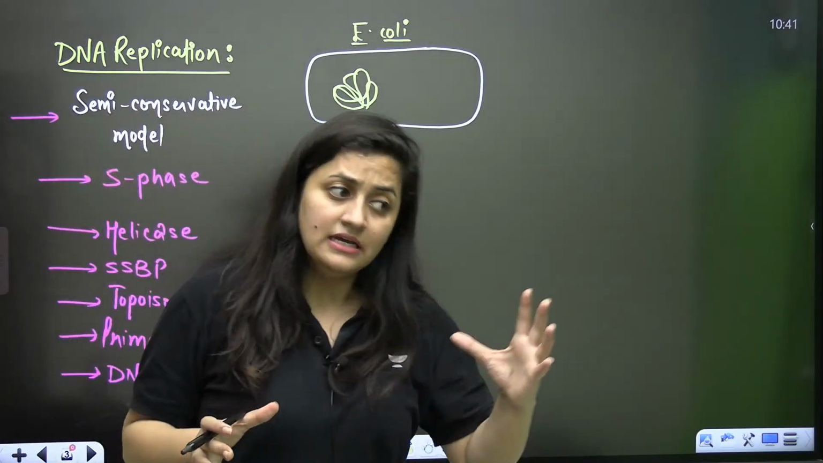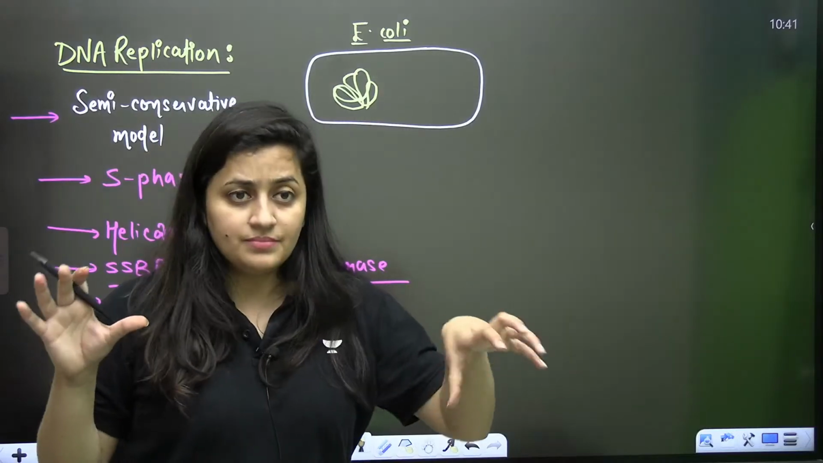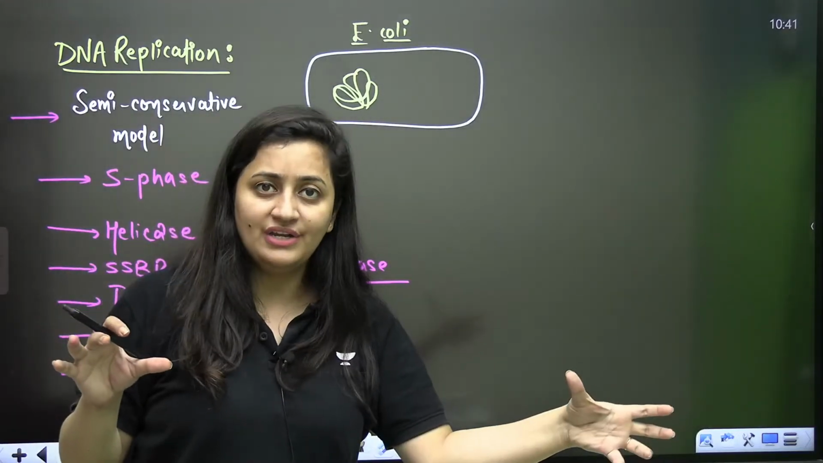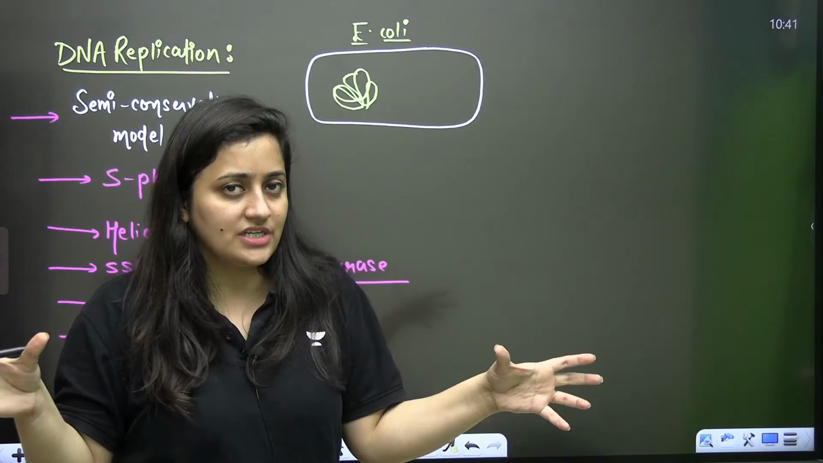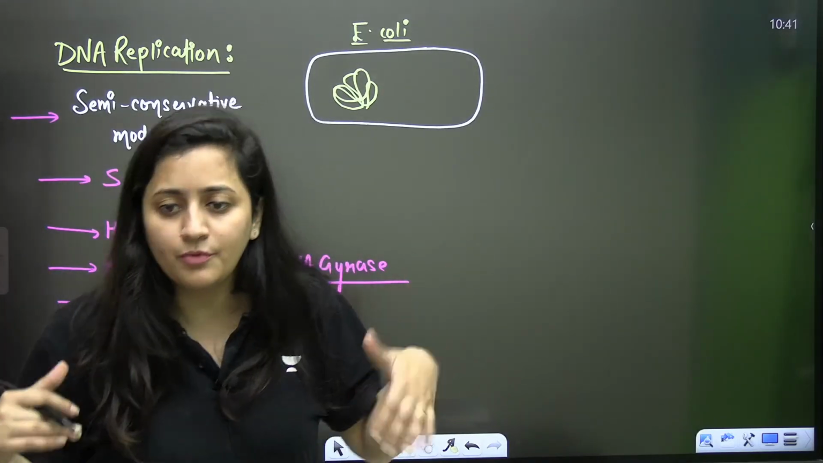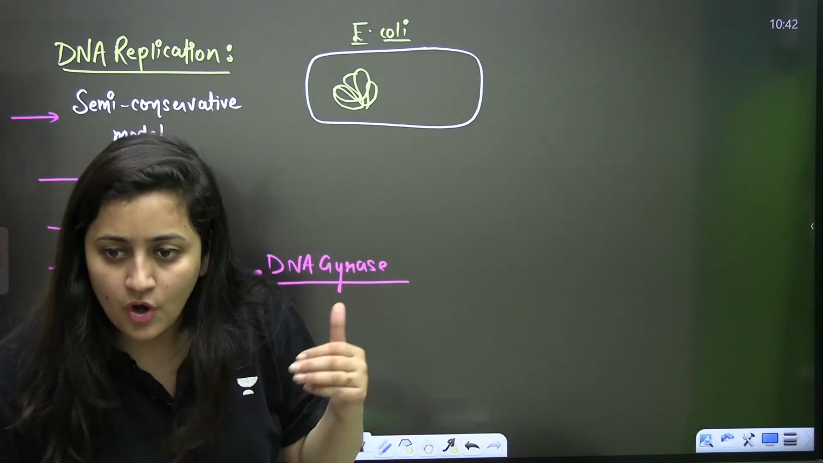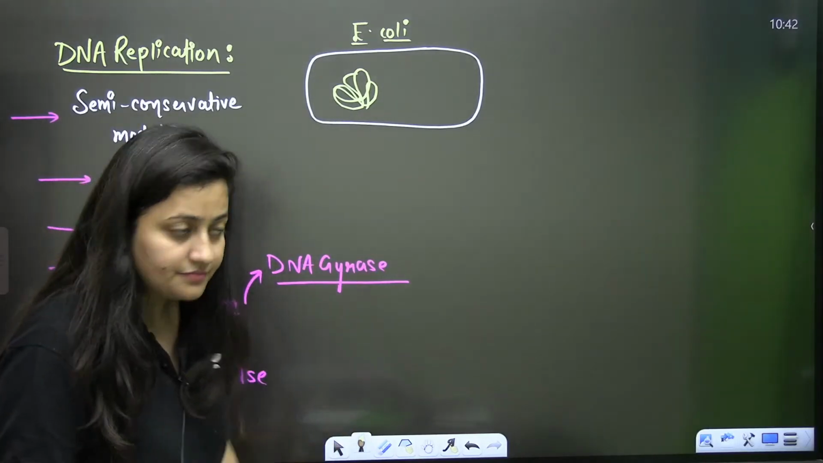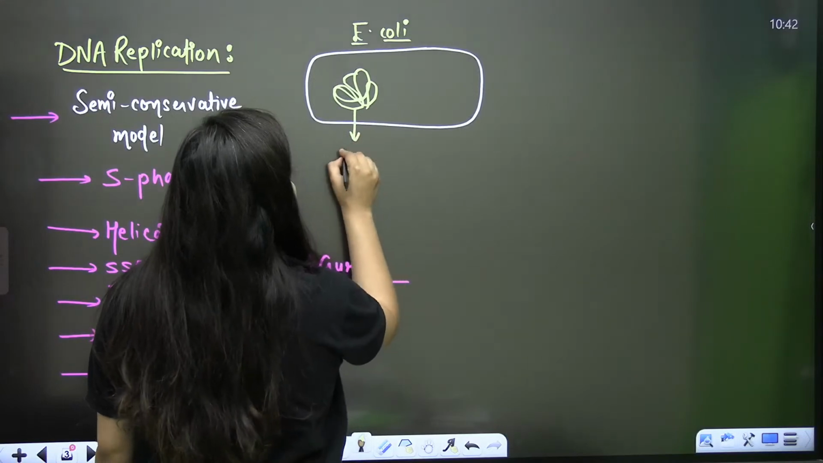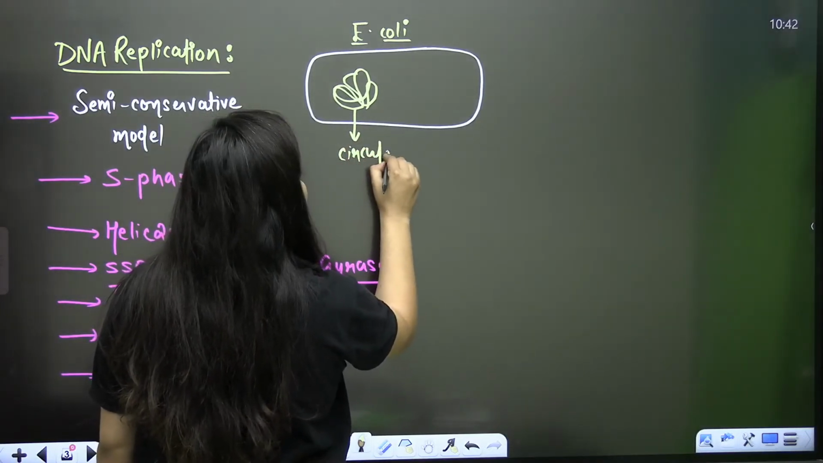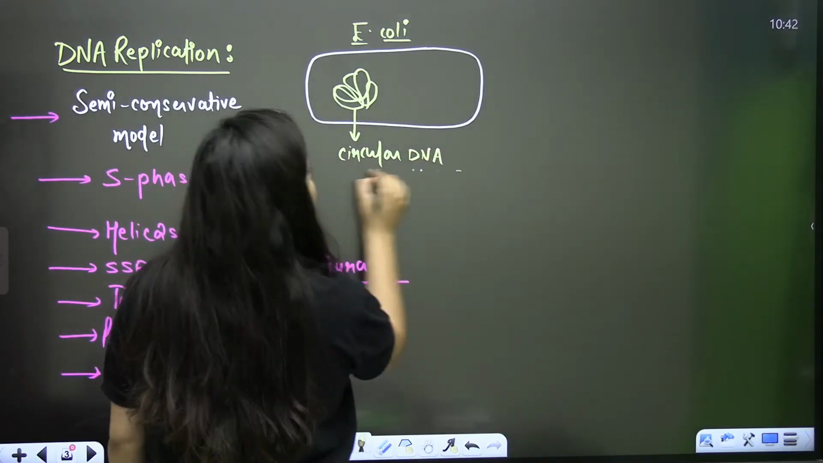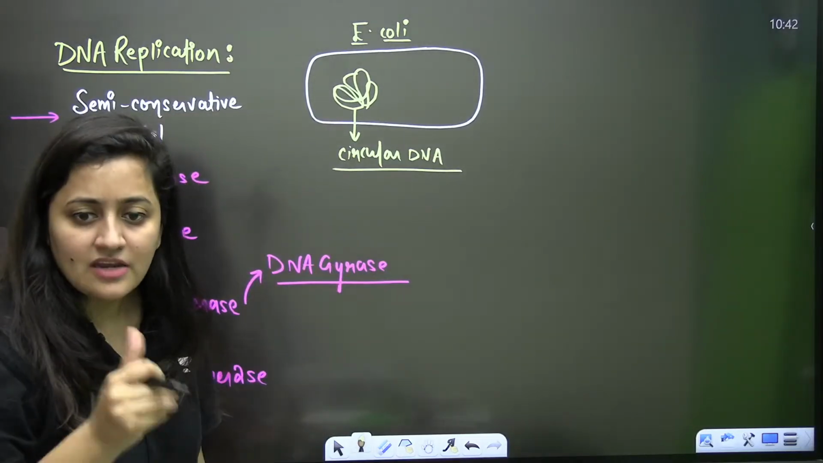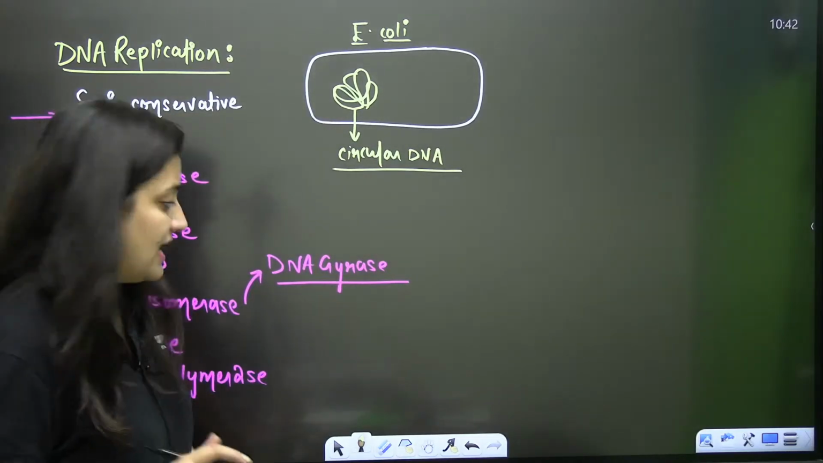So as I said, certain things are different in prokaryotic DNA replication and eukaryotic DNA replication, but almost the process is same. Clear? Okay, so here, which DNA do we have? It is the circular DNA. So replication cannot start from any point. It cannot start randomly. It's not like that.